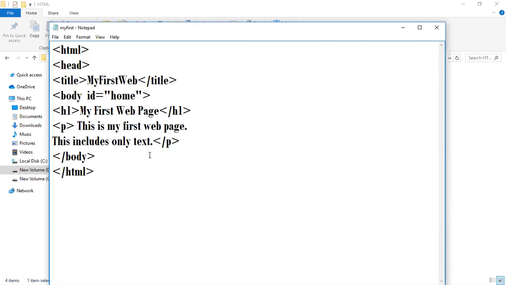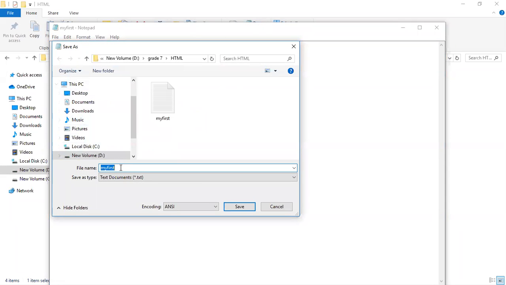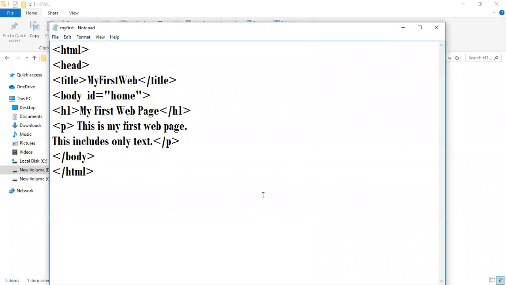Now look what I am going to do here. File. I am selecting save as. And I am giving my first. I am changing this one. Dot html. Okay. I have given my first html and save. Okay. My first html and I have saved it.